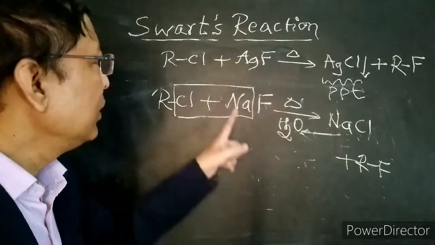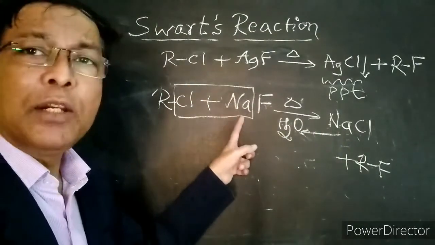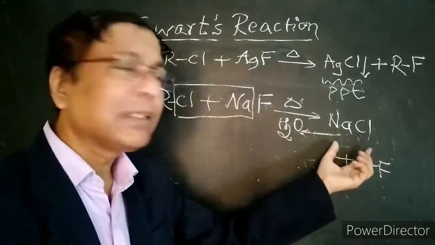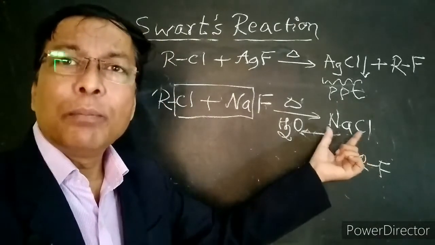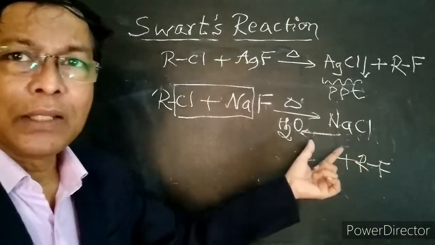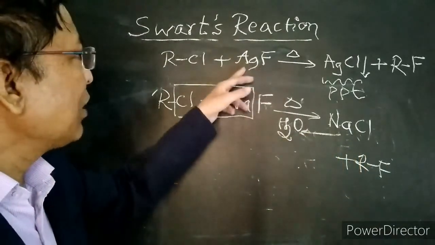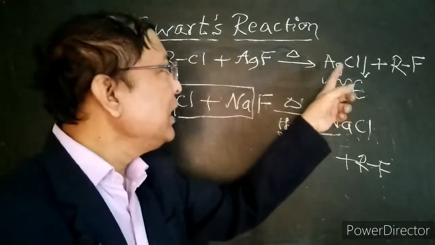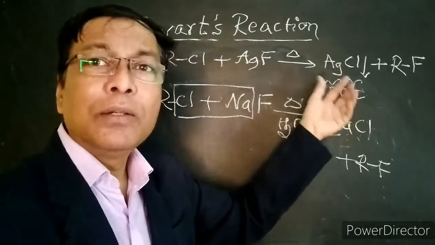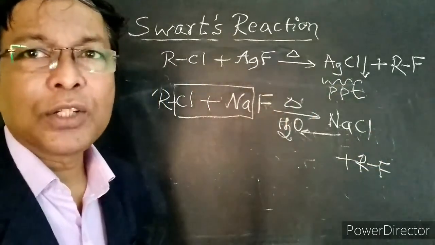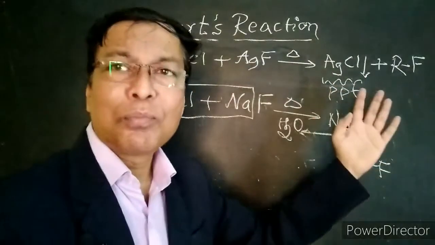If we use the fluorides of light metals, we get less products because they form soluble metal chlorides or metal bromides. If we use heavy metal fluorides, they can form insoluble precipitates of metal chlorides and metal bromides, which favors the forward reaction, so we get more and more product.